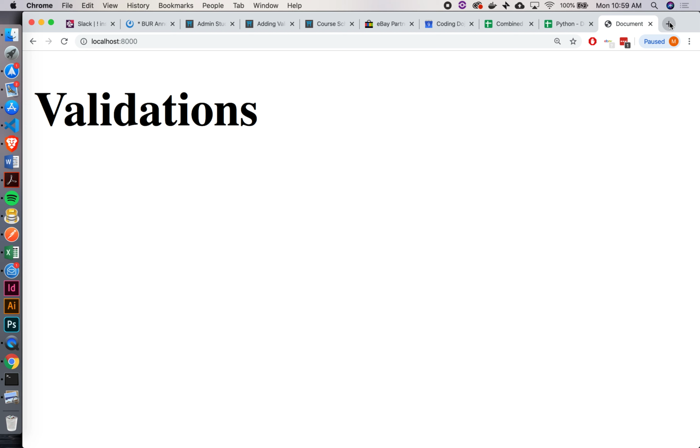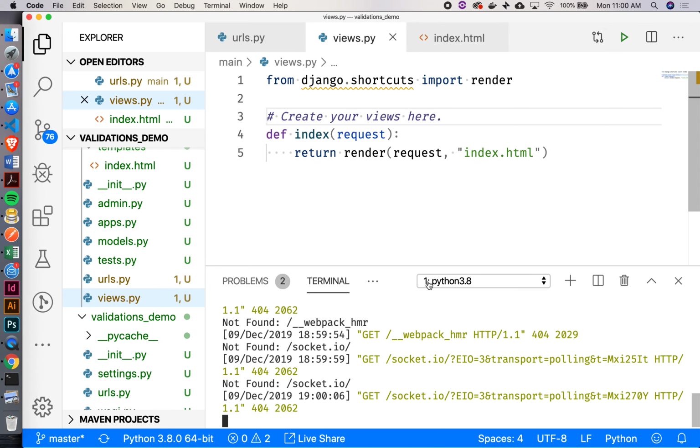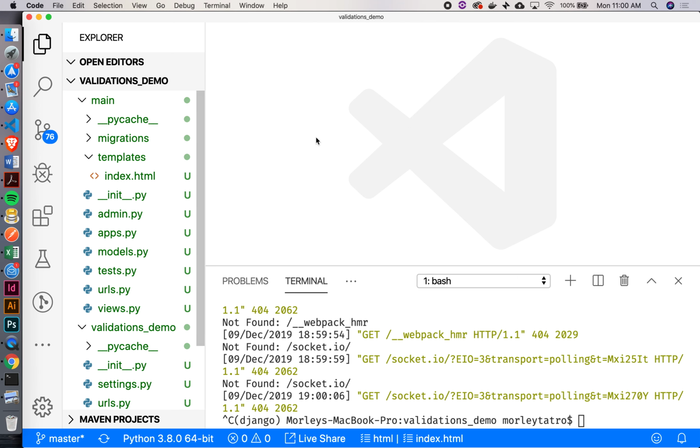Cool. All right. Now, we said that we're going to be doing validations today, so we're going to need to have some kind of object that we're working with. And what I was saying is that for this, let's create a movie model. So we're going to be creating some movies. So for now, I'm just going to stop the server here, and let's close out a couple of these files.